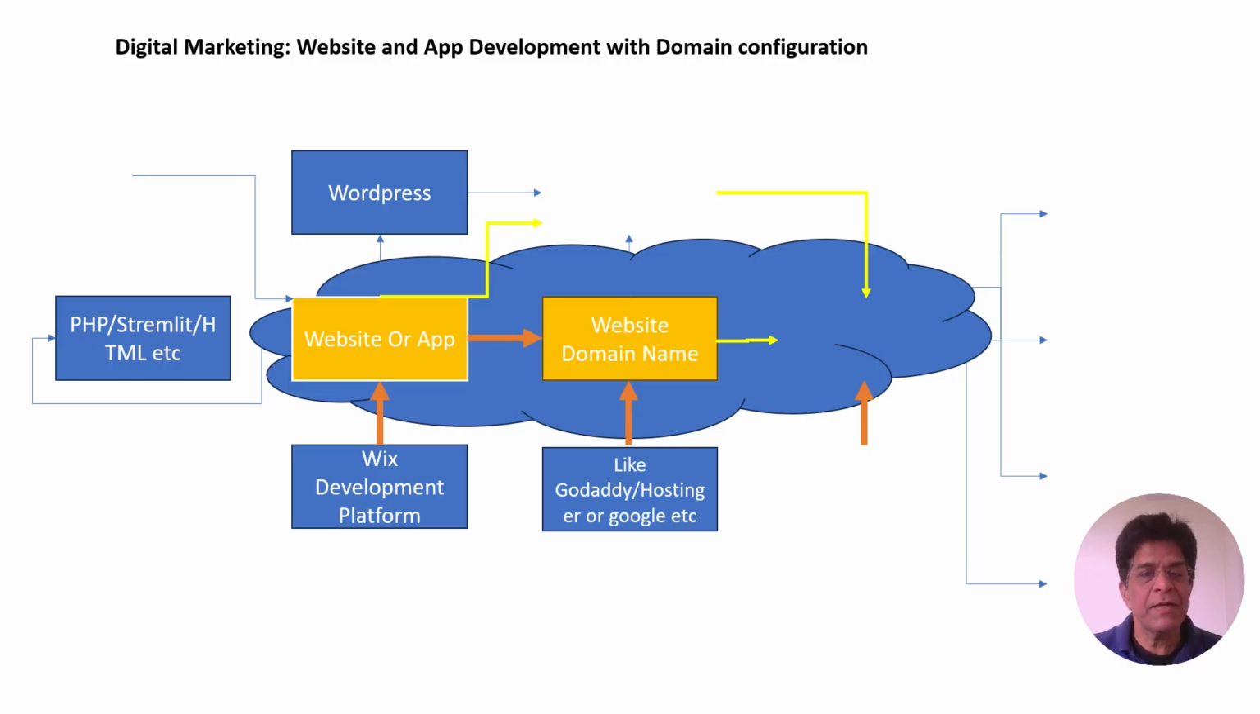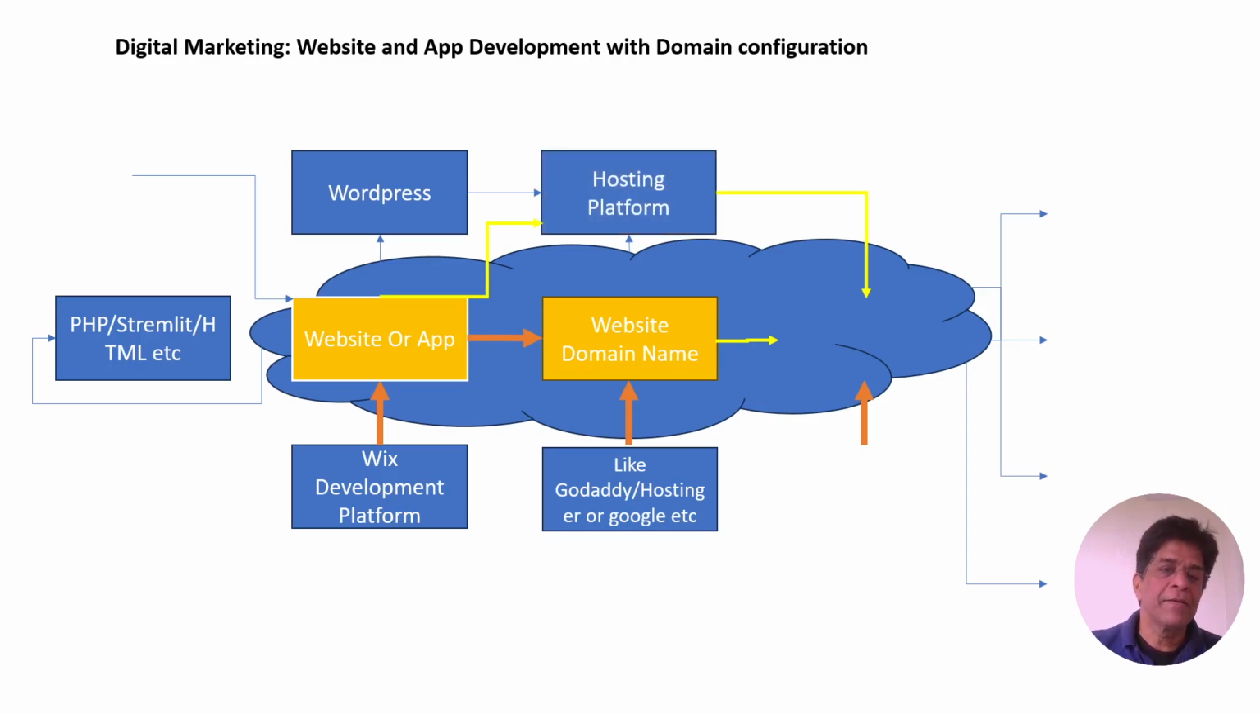Based on availability, we can have xyz.com or xyz.org or xyz.in. So many options are there, based on the entity, organization, or company that we are dealing with. We have to obtain the domain name. Once the domain name is obtained, we have to link this website address with the domain name, and then we have to store it in a place called a hosting platform.